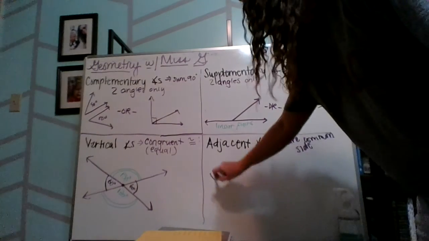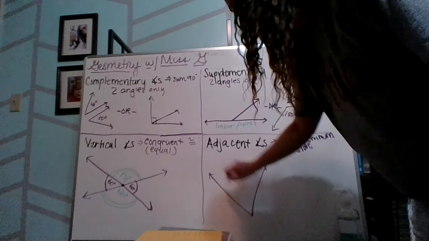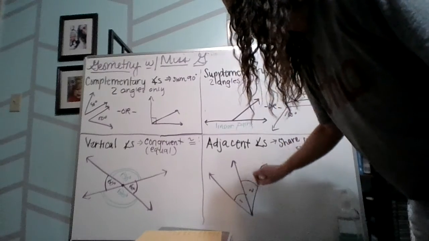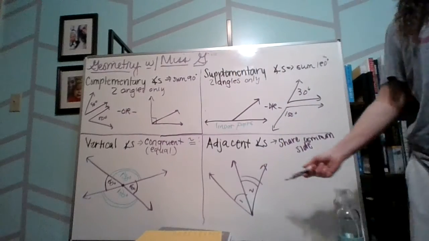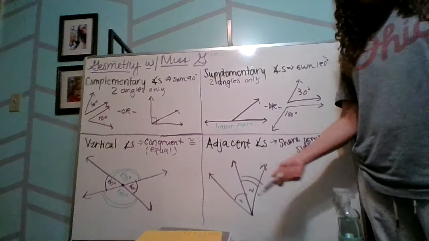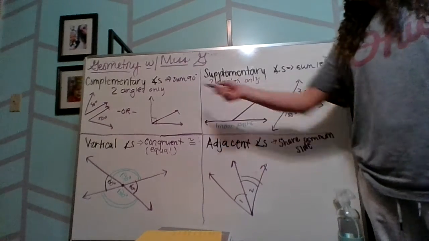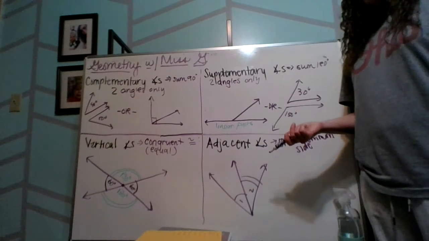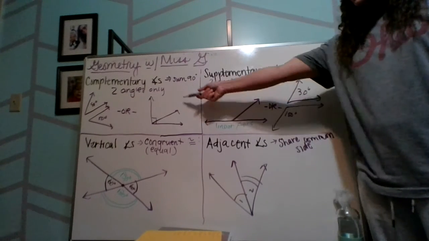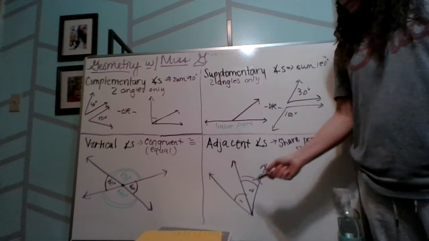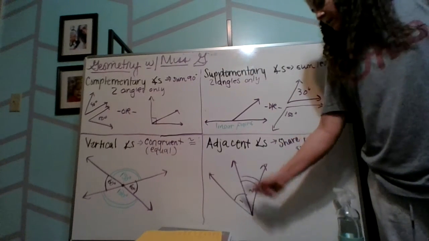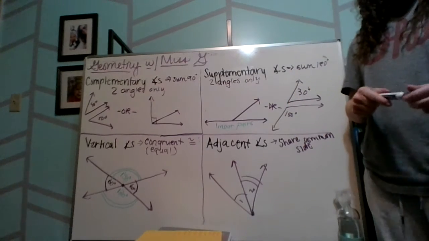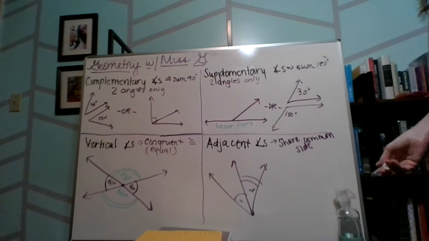Okay, so this would be a set of vertical angles. Adjacent angles. Now, adjacent angles don't necessarily mean that they're equal to each other, like we have up here. They weren't equal to each other. They could be, like let's say you had 45 and 45, then you have adjacent angles and you would also have complementary. But they're a set of angles that share a common side, and some of you put also vertex, which has to happen. If they share a common side, then they have a common vertex.